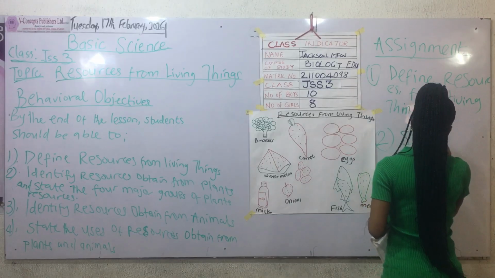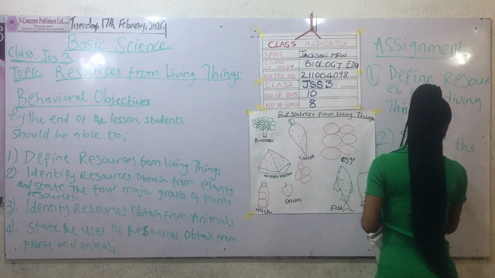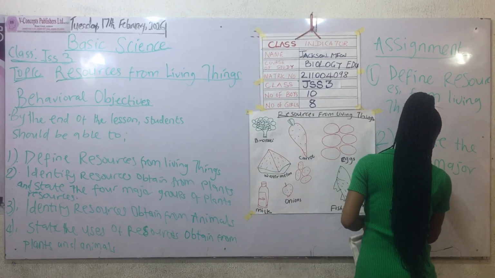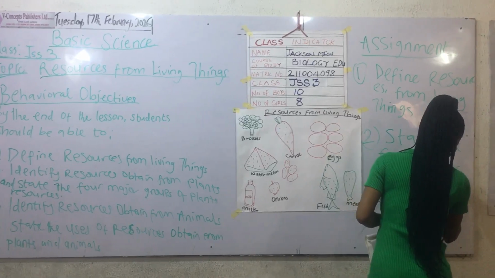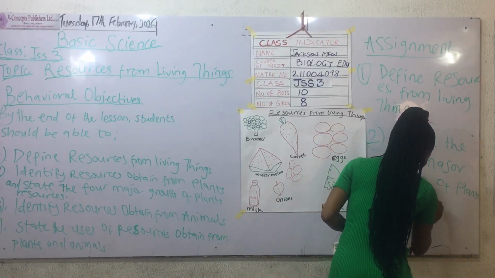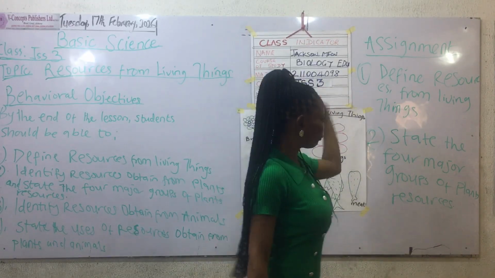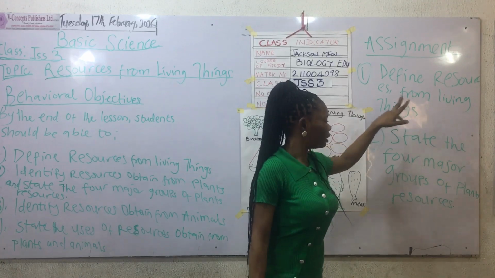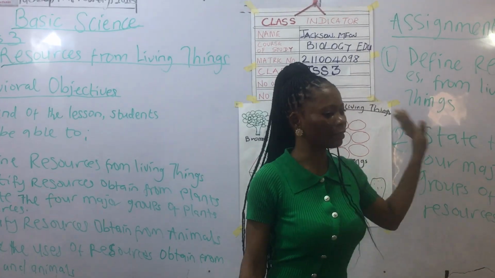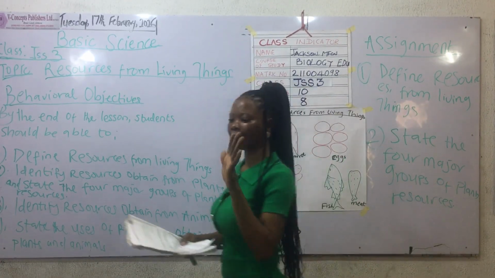So, number 1 is define resources from living things. Number 2 is state the 4 major groups of plant resources. So, this assignment has to be submitted tomorrow.